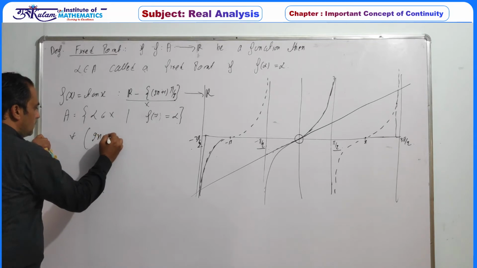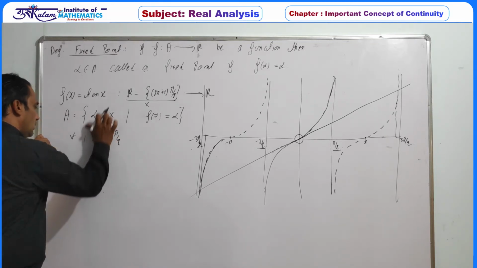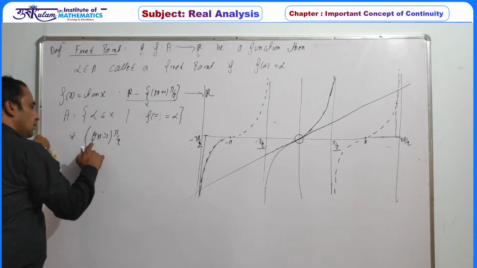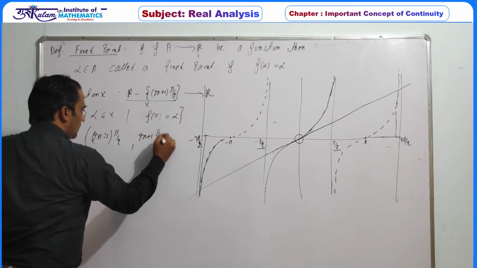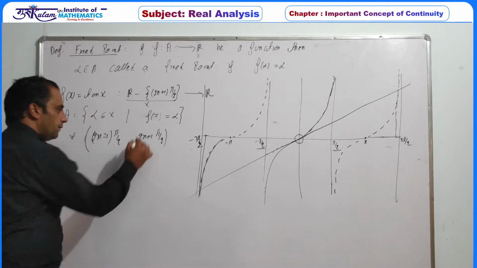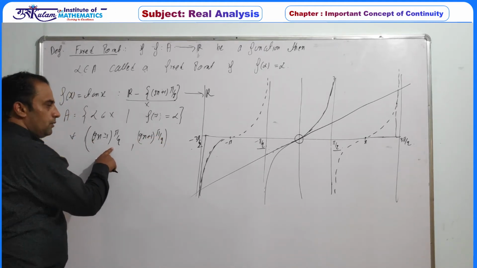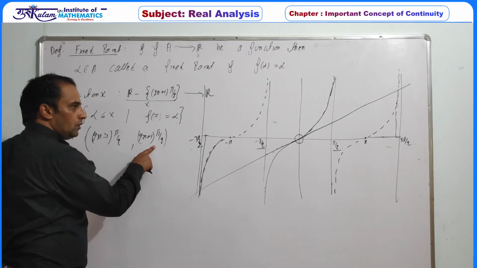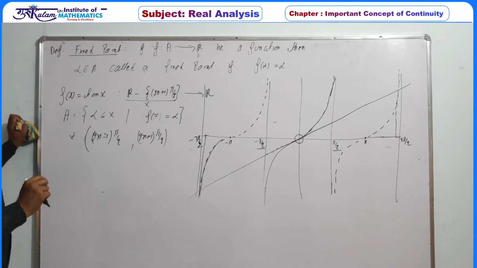That is, for all regions, if we take any interval 2n minus 1 pi by 2 to 2n plus 1 pi by 2. For example, n equal to 0, so minus pi by 2 to pi by 2. n is equal to 1, so this interval is pi by 2 to 3 pi by 2. So in this interval there is exactly one fixed point.